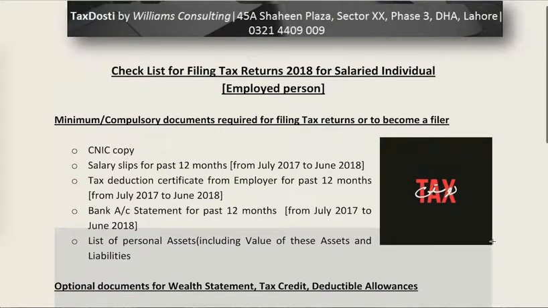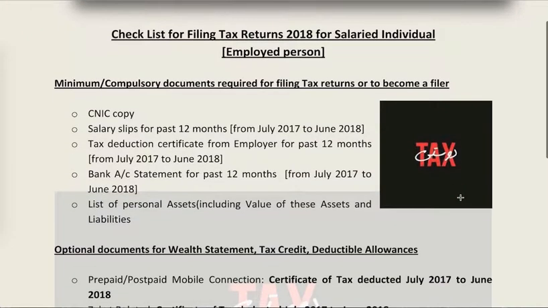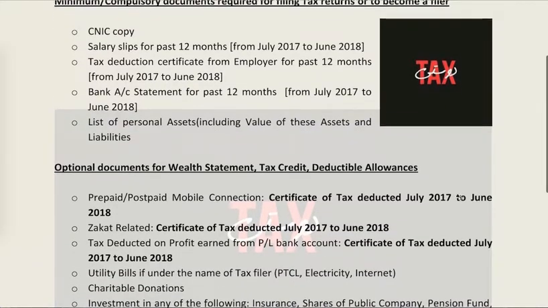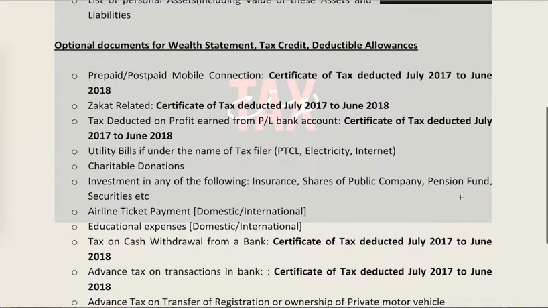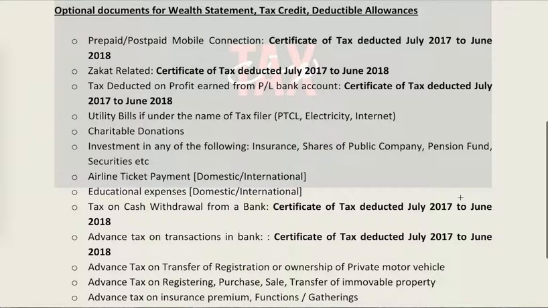But Tax Dosti is here to help you not only file your tax return and know your tax rights, but also to reduce your tax liability. So these are the documents that, if you make a little effort, can help you reduce your tax liability.